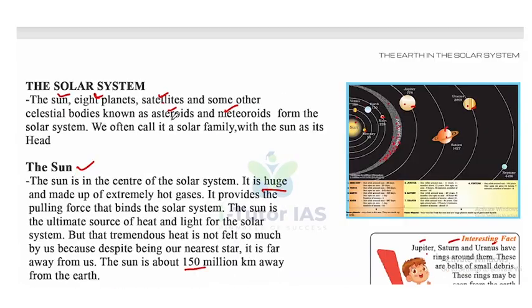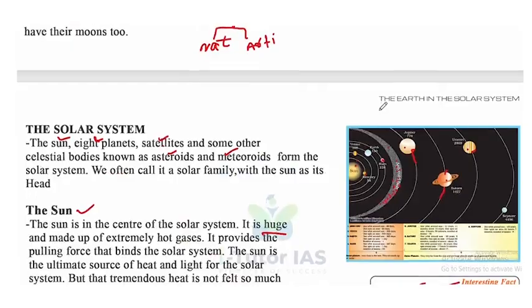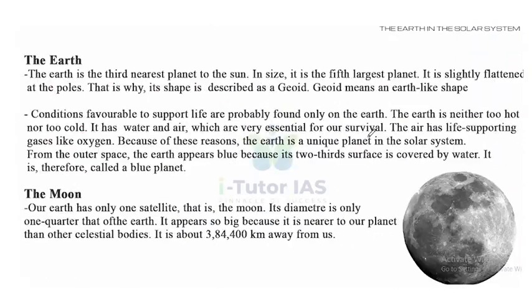Again, look at this picture. Every planet has a round circular path. Look at this. Jupiter has its own circular path. Saturn has its own circular path. Earth also has a circular path. So this circular path is called orbit.